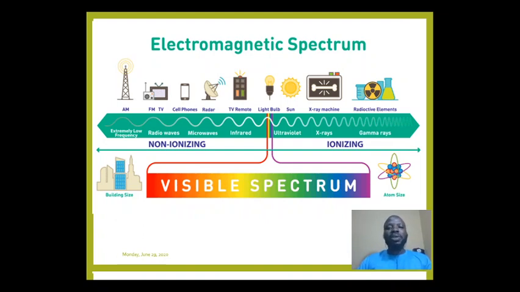What I expect you to learn after watching this video are: one, you should be able to define the electromagnetic spectrum. You should be able to state the types of electromagnetic spectrum. Also, you should be able to state the arrangement of the electromagnetic spectrum based on energy, frequency, as well as wavelength. Also, you should be able to state the uses of the electromagnetic spectrum, as well as the dangers involved in using it.